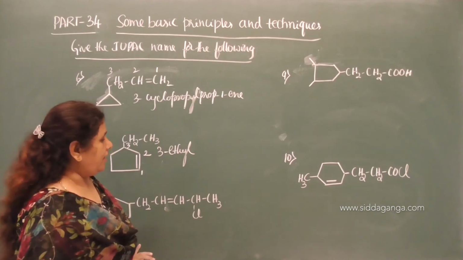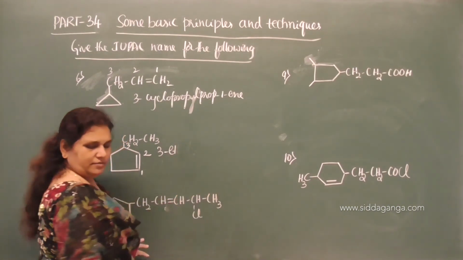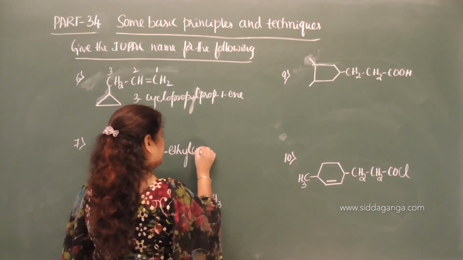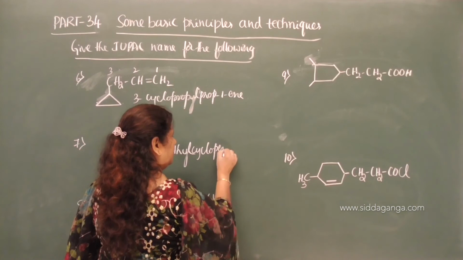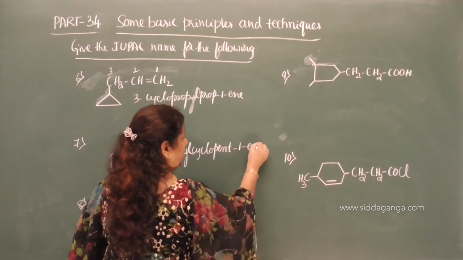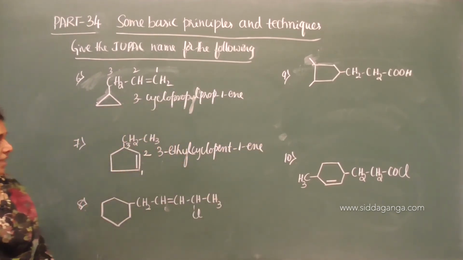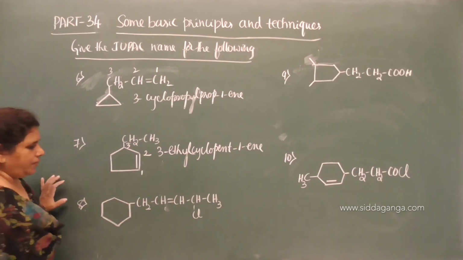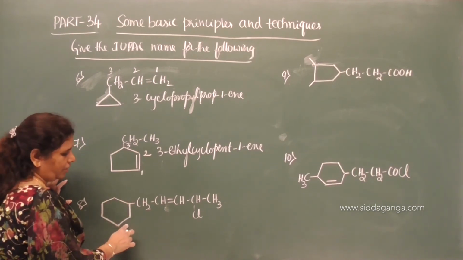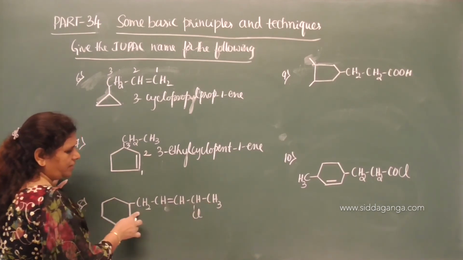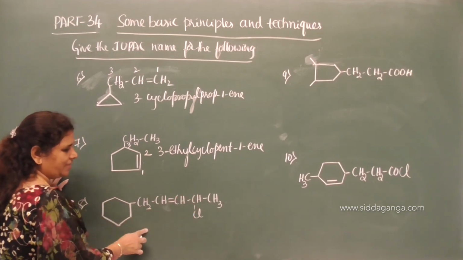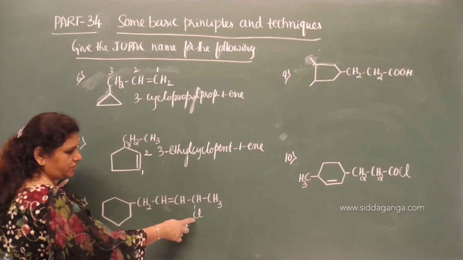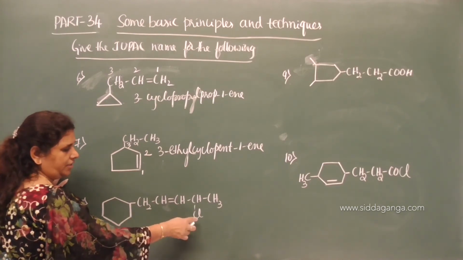So therefore the name is 3-ethylcyclopent-1-ene. What about this? Here is a cyclohexyl group, along with we have a multiple bond on the side chain. So we need to treat this as a substituent, and one more substituent is Cl, that is chloro.